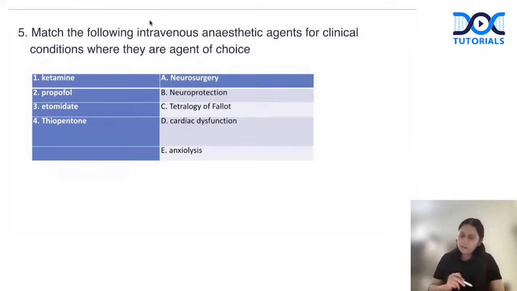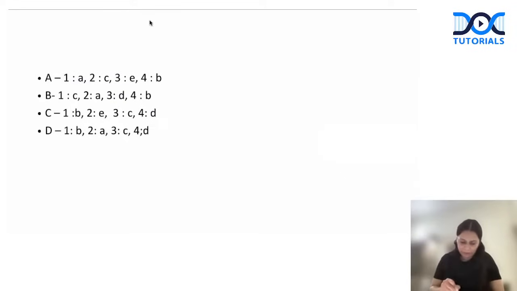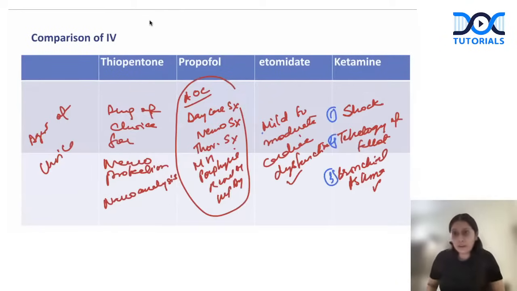So what would be the answer? Ketamine is the agent of choice in tetralogy of Fallot, propofol in neurosurgery, etomidate in cardiac dysfunction, and thiopentone for neuroprotection. So 1 is C, 2 is A. So let me see. 1 is C, 2 is A. So B is the answer. Got it? So B would be the answer. I hope your query is properly attended, Sam.